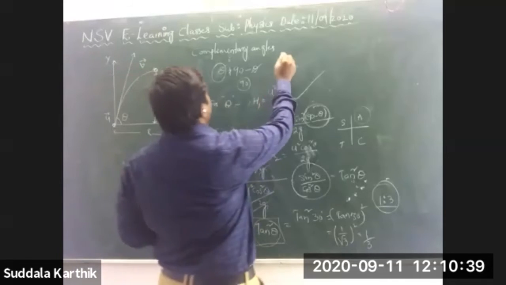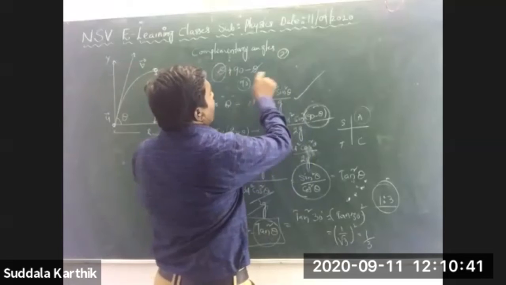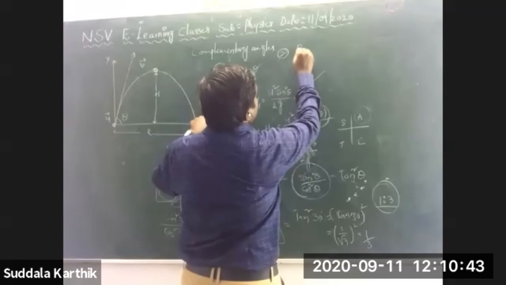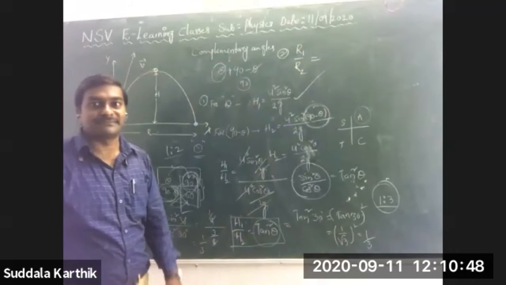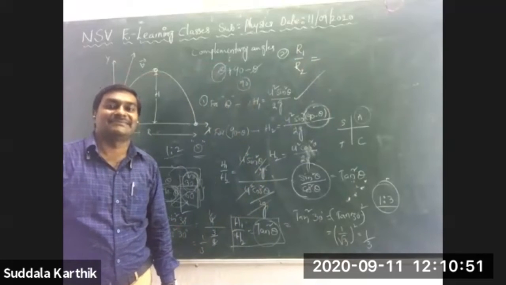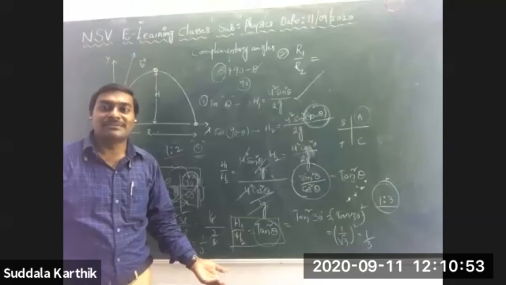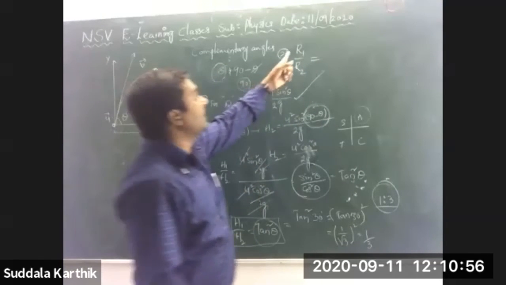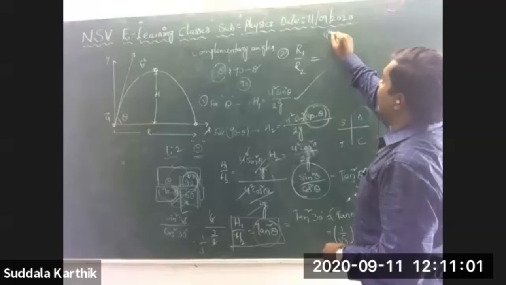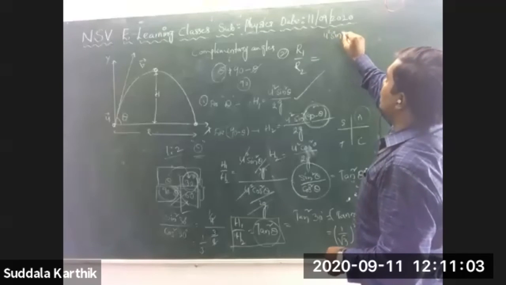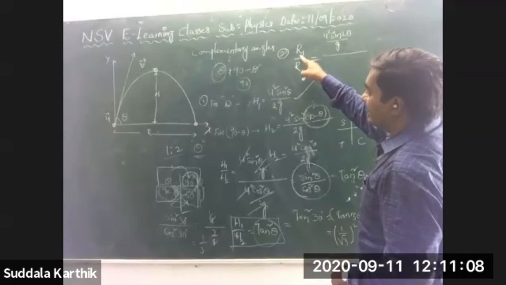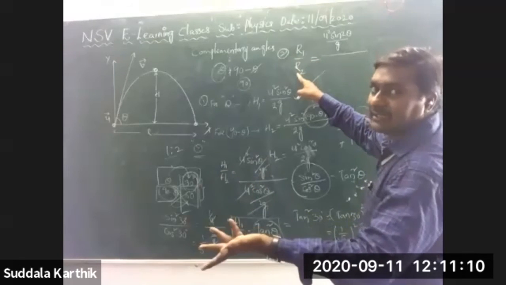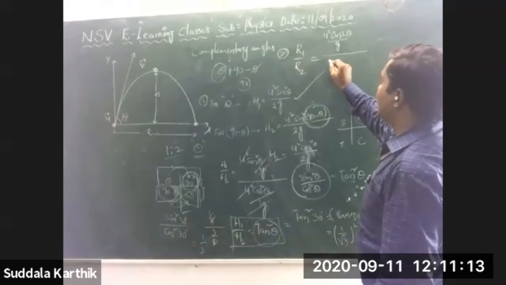Now I am asking the second one, the first one is completed. For these complementary angles, what is the ratio between the ranges, R1 by R2? Can anyone say, Nana? Then what you have to do? Ranges. First of all, you want to find R1, Nana. R formula: u square sine 2 theta by g. For R1, because it is for theta. This is for 90 minus theta, Nana.